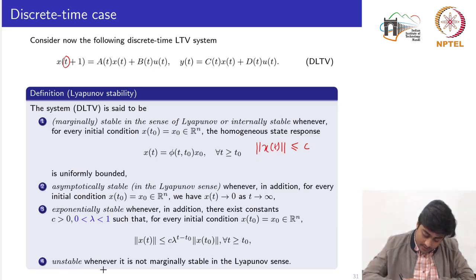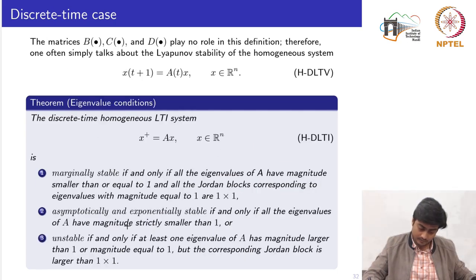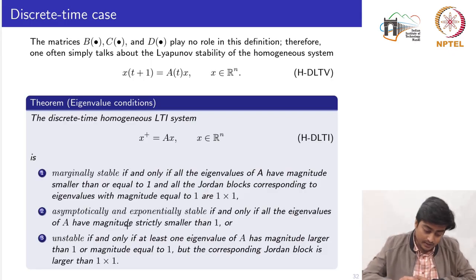The system is said to be unstable whenever it is not marginally stable in the sense of Lyapunov. So almost all the definitions remain similar to their counterpart for the continuous time system. There is a minor difference only in the third statement. Again here the B, C, D matrices play no role in this definition, so therefore we will mostly speak about the stability of the homogeneous system, that is, without considering the input.